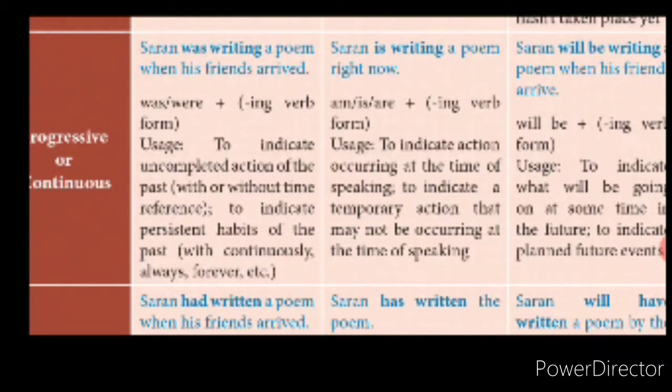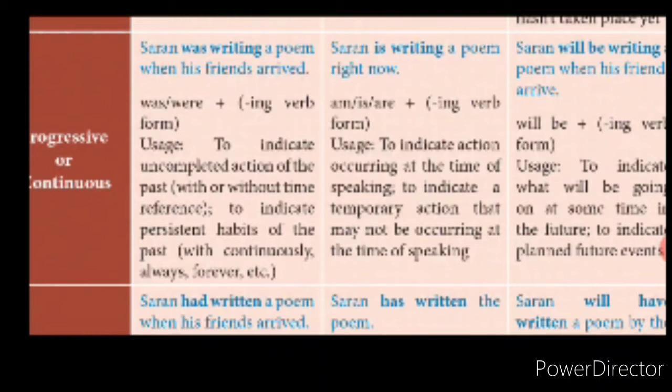And to mention a short time action. He is writing the poem. Once he finishes, he will come and join you. He is eating. Wait for some time, he will come and join you. Okay, it's a short span of action. Eating will be completed within a short time. That writing of the poem will be completed within a short time. Like that, in those sentences, you will use present continuous tense. Is that clear? We will go with past continuous tense.